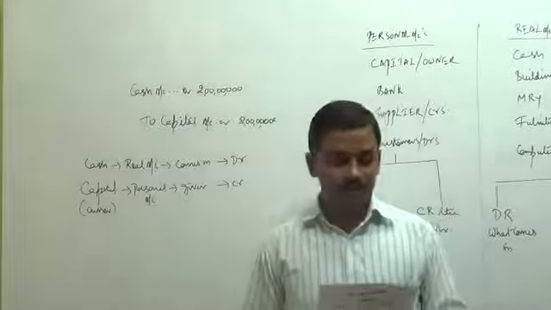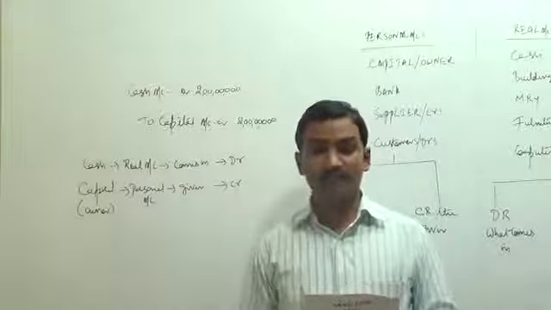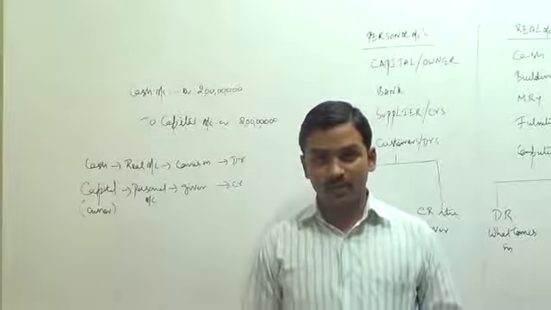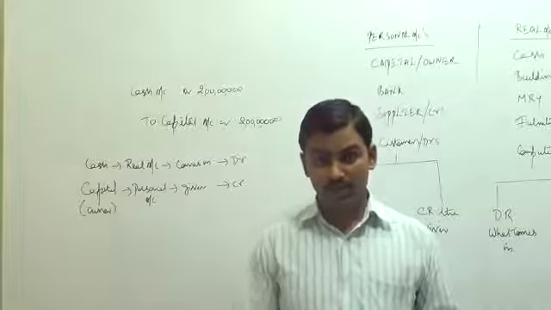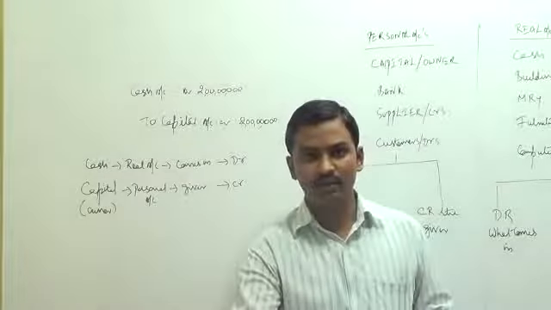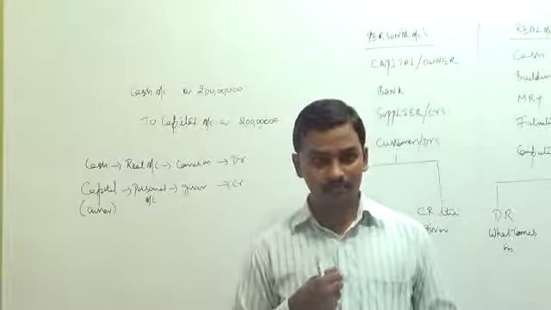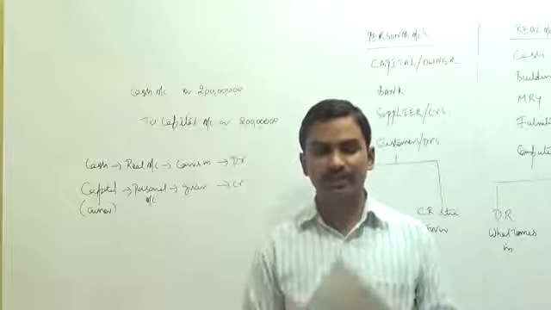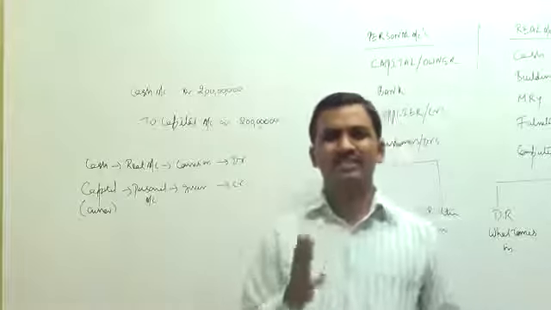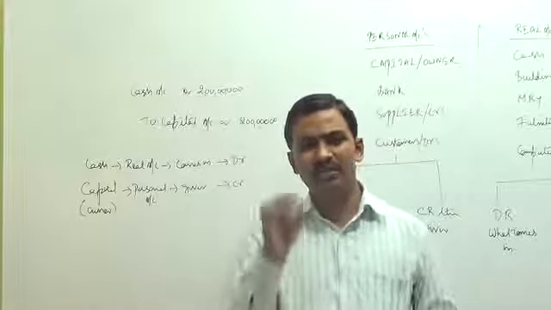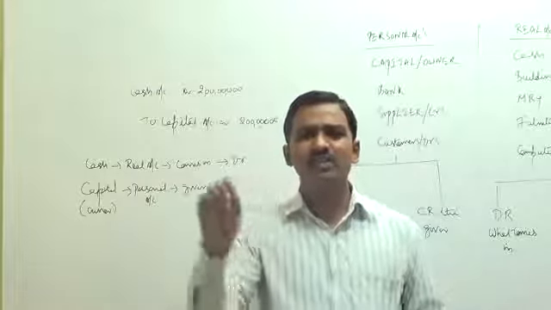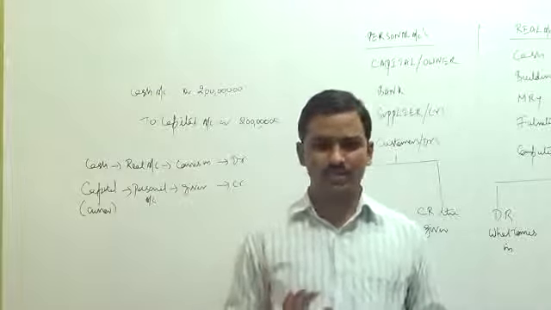Second transaction. Building purchased for cash 50 lakhs. You remember Badrinath, as soon as he started his business, the first thing he did was he purchased a building. Building purchased for cash 50 lakhs. You have to imagine transactions. If you imagine transactions, it becomes very easy to record journal entries for those transactions.